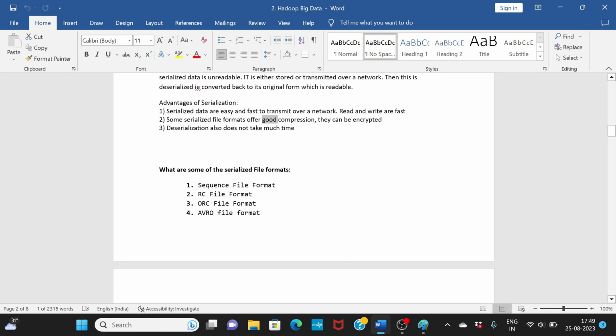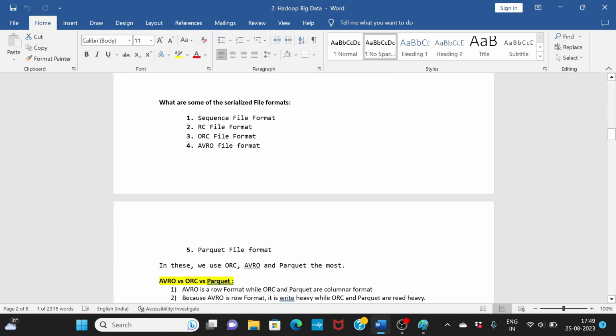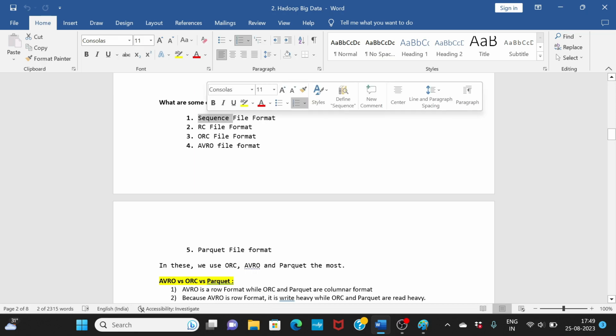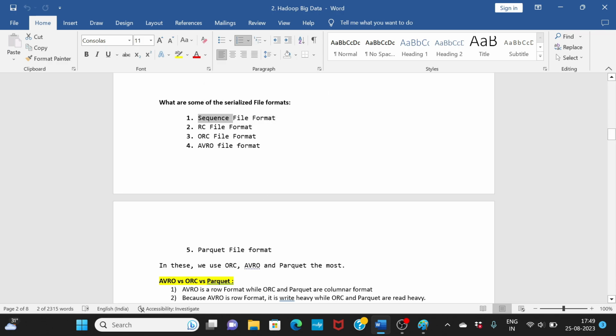In big data you will actually use a lot of serialized file formats. So another question could be, what are those serialized file formats? These are some of the serialized file formats, like sequence file format. You have RC, ORC, Avro and Parquet. Sequence and RC are very old and are not being used very frequently.